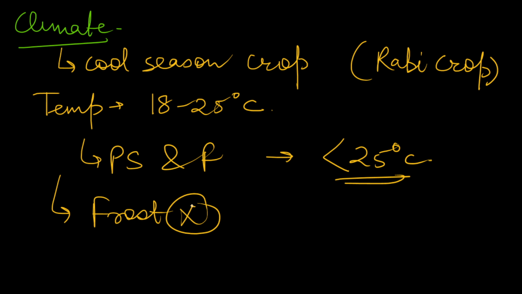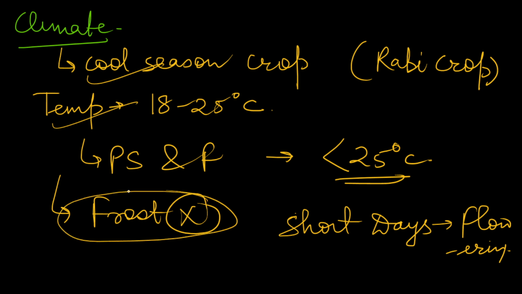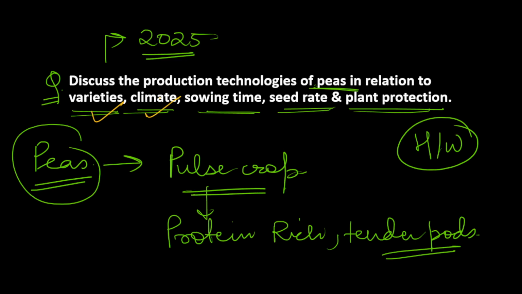These are things which you can mention in climate. Short days are necessary for flowering, and this you can also mention. So this is all about climate. You can mention the season, the temperature, the optimum temperature, and that it should be frost free. All these things you can mention in climate. Then we have to discuss sowing time. The third one is sowing time.